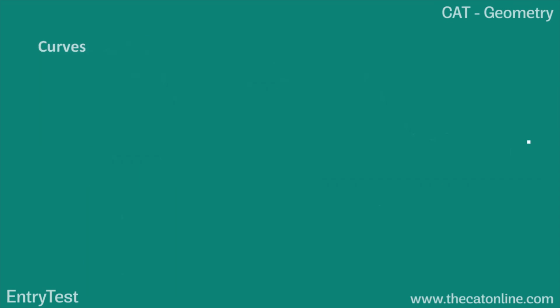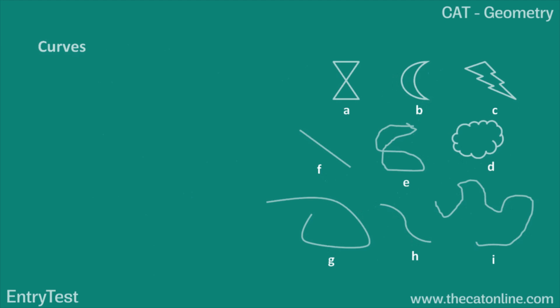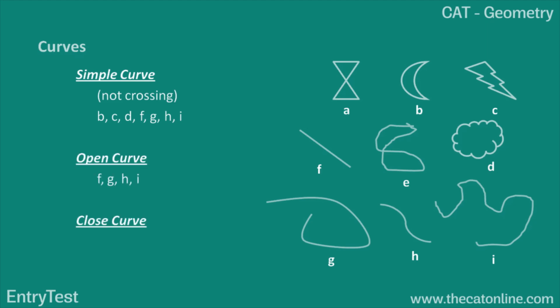Let's look at curves. Curves can be of various types. If you look at the right hand side of the screen, there are various types of curves given. The curves can be classified as a simple curve. Simple curve means there is no crossing of the lines. So you can identify B, C, F, D, G, H, I, all of them as simple curves with an exception of A and E, because in this kind of curves, the line does not cross itself.